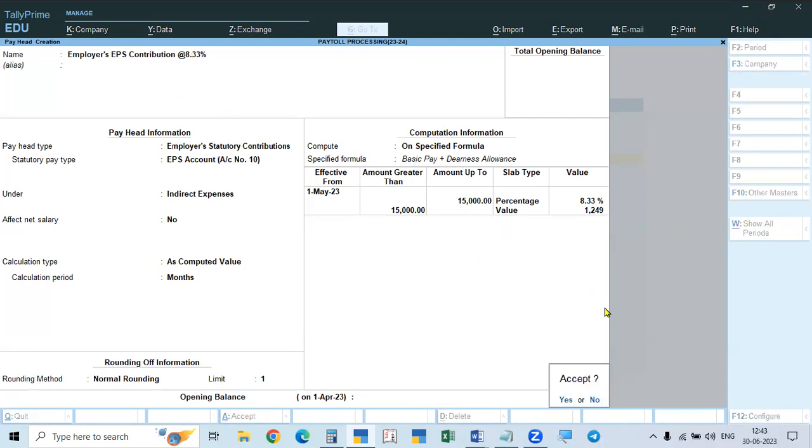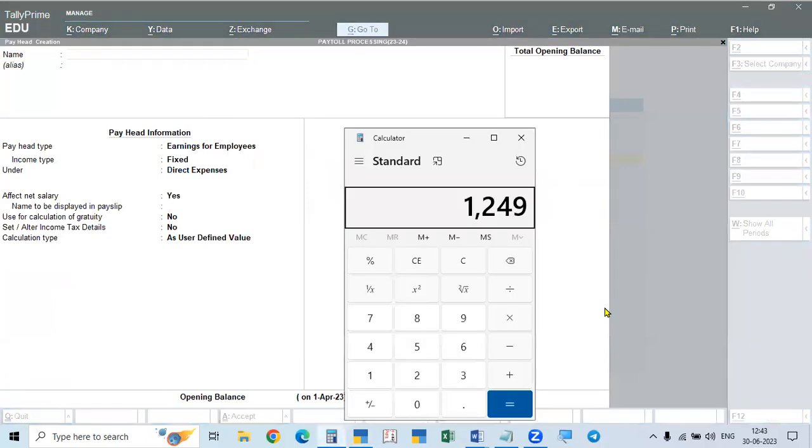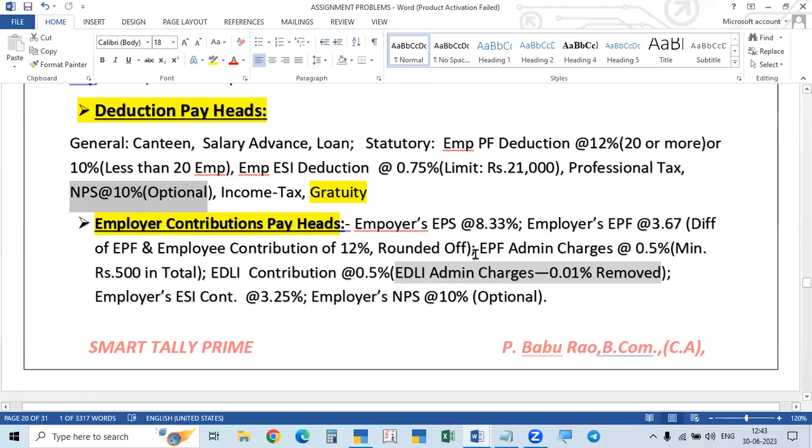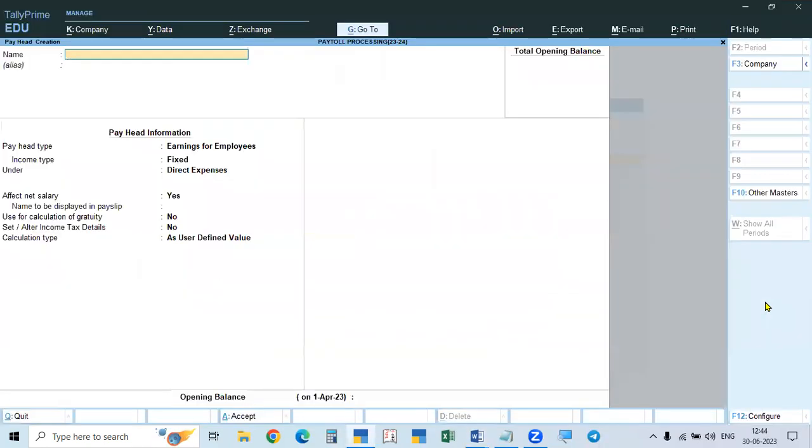The next one you must be very careful about. The employer's EPS contribution is done, so the balance 3.67% is payable. The difference is payable to EPF. Only the balance will be paid to EPF.